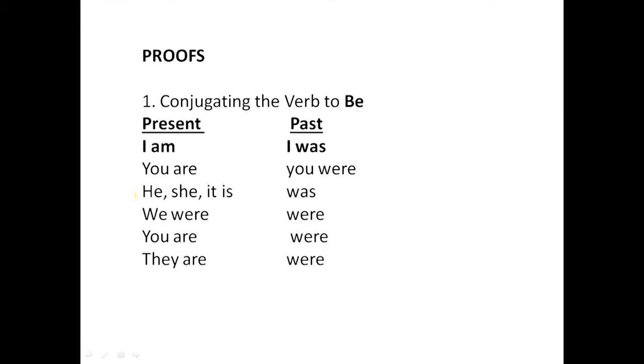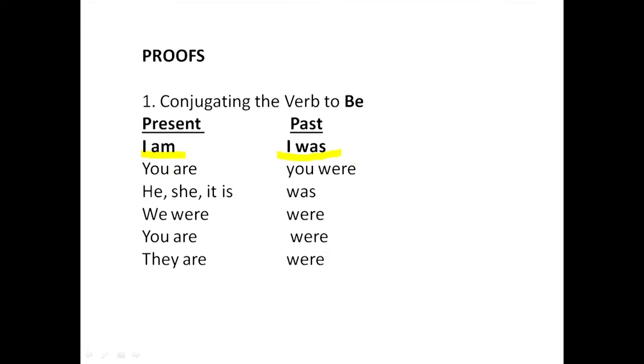It is always part of the normal practice that when we conjugate the verb to be with the personal pronoun, you will never hear "I is". You always hear or see "I am", and the past being "I was".